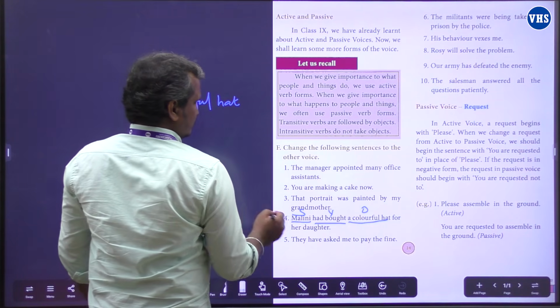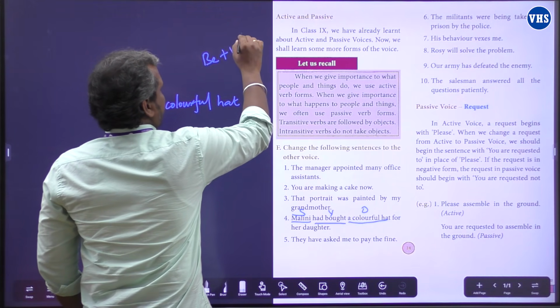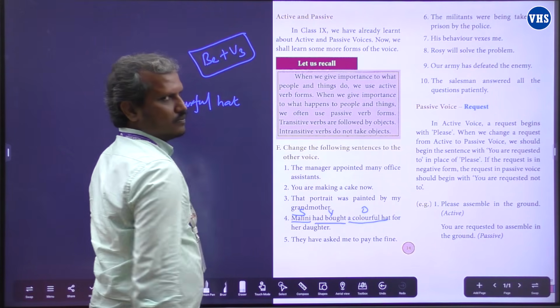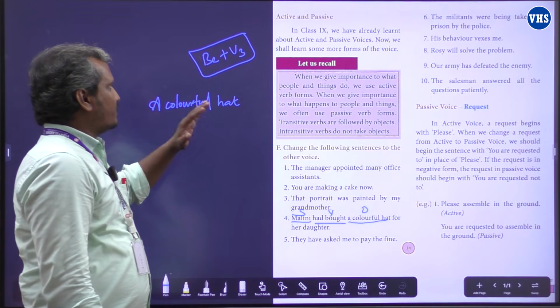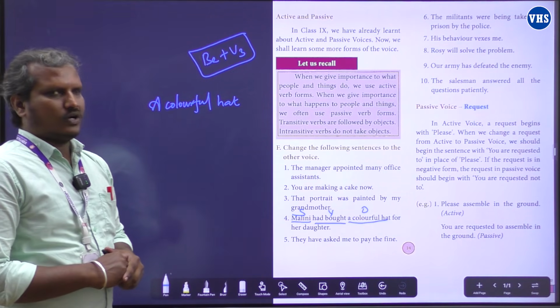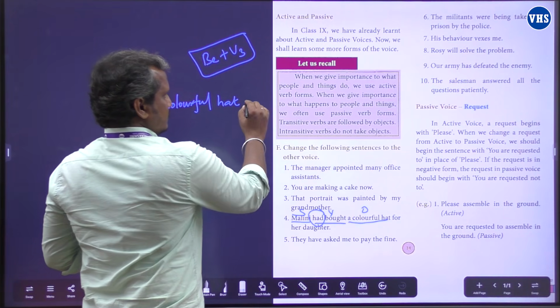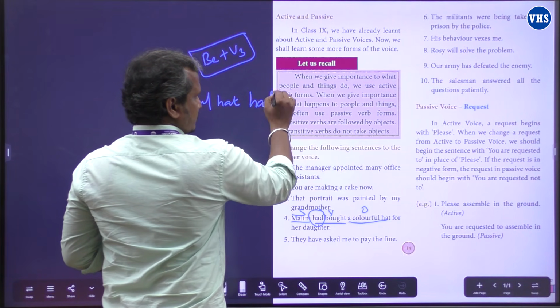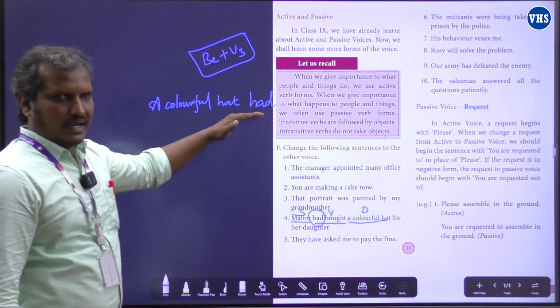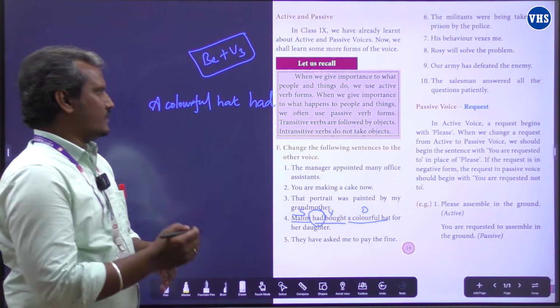Now we need be verb plus V3 to change it into passive voice. A colorful hat, and we need a V3. Just look at this one. Had bought. We will take this verb. A colorful hat had, and we have to use the be form verb been.